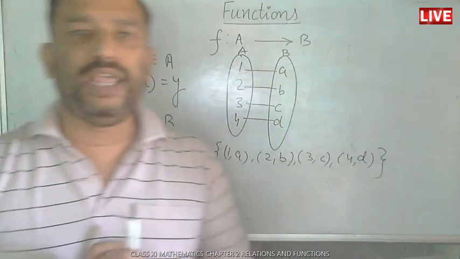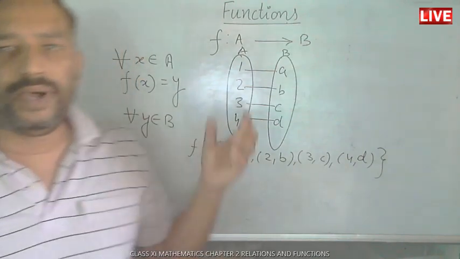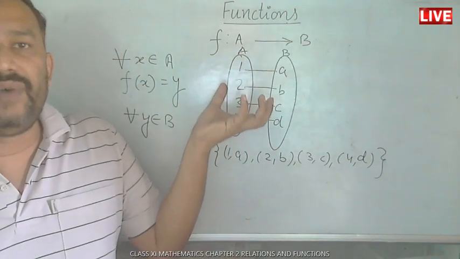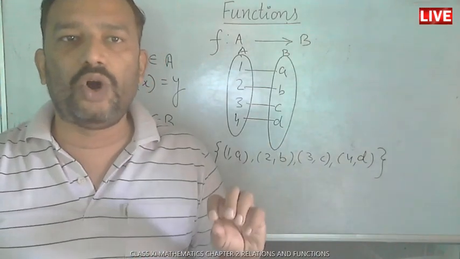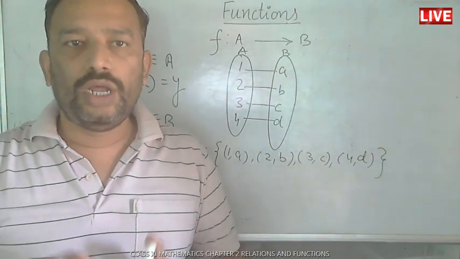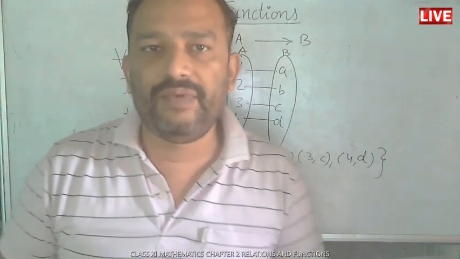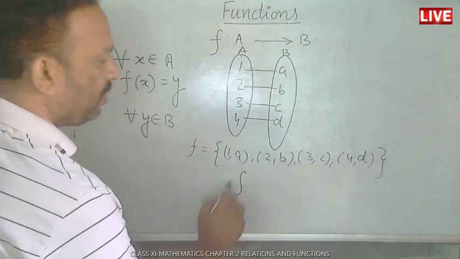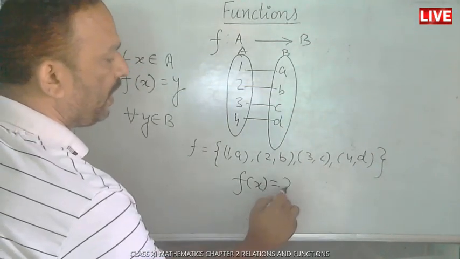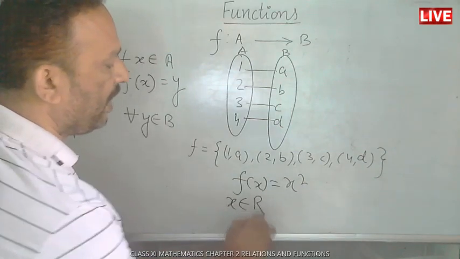If f is a function, f means act: whatever we apply on x is called the act, and it is the function. For example, we want to take the square, f(x) = x squared, where x is any real number.